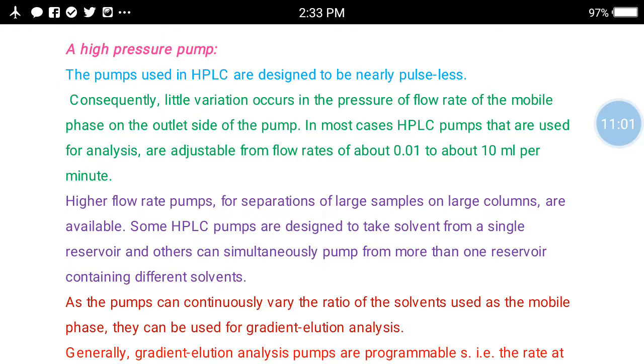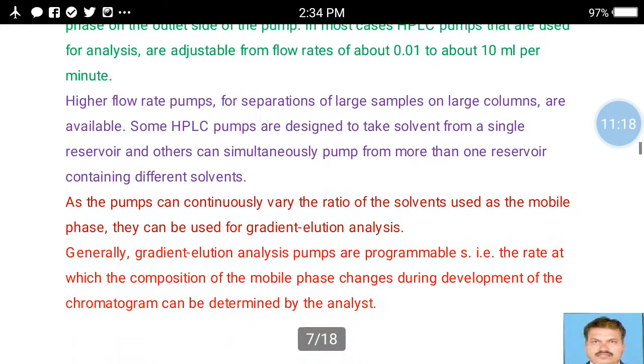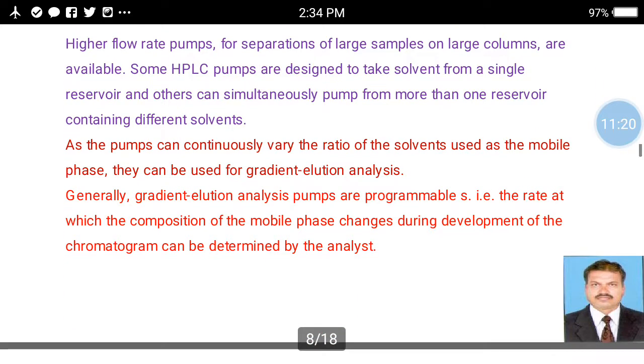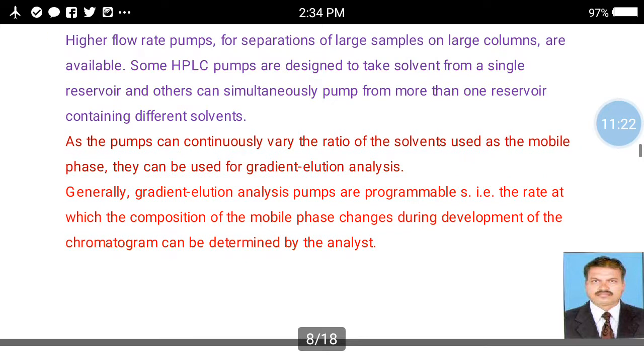In most cases, HPLC pumps that are used for analysis are adjustable from a flow rate of about 0.01 to about 10 milliliters per minute. Higher flow rate pumps for the separation of large samples on large columns are available.